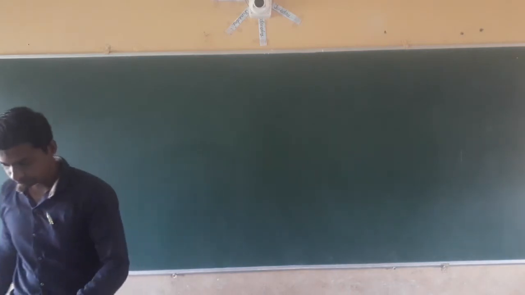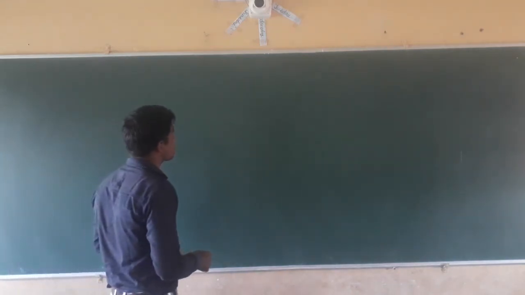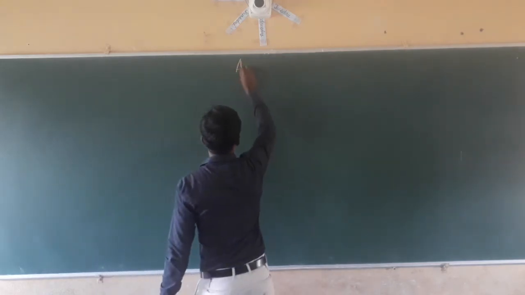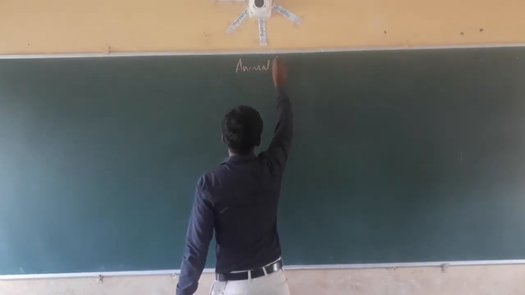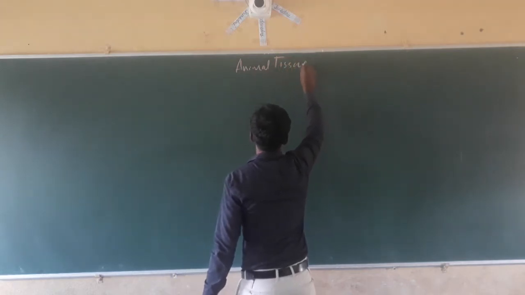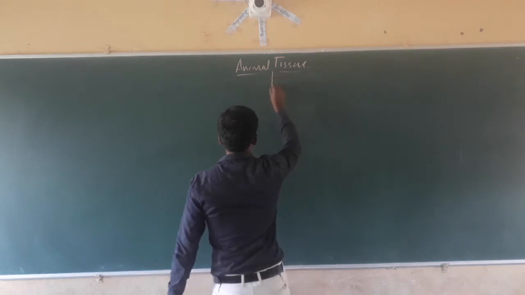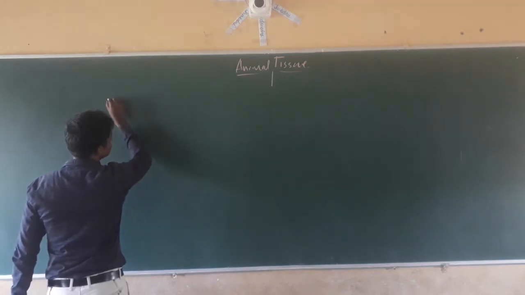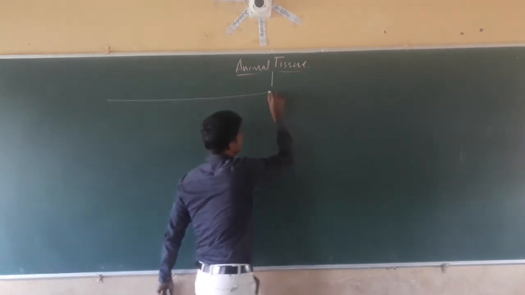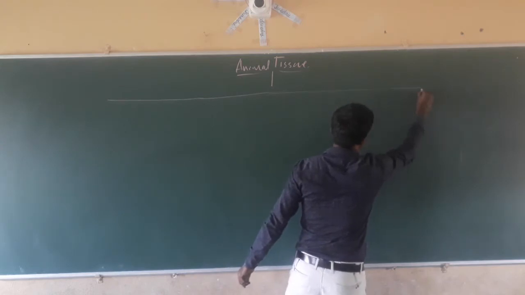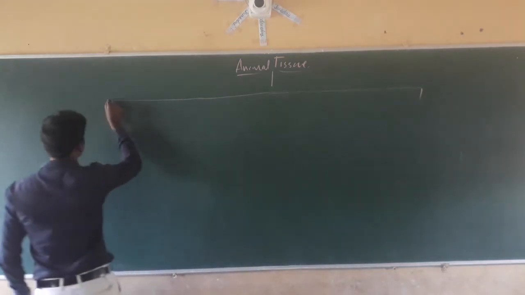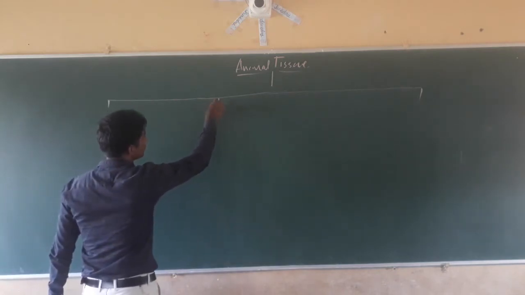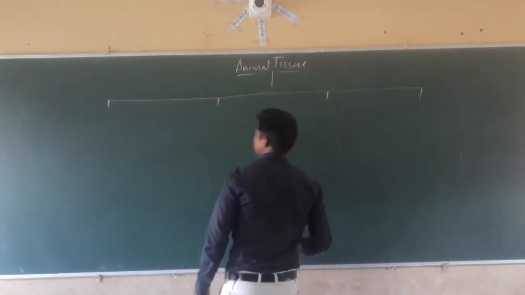And also we can draw the schematic representation for the animal tissue. Animal tissue is mainly classified into four types.